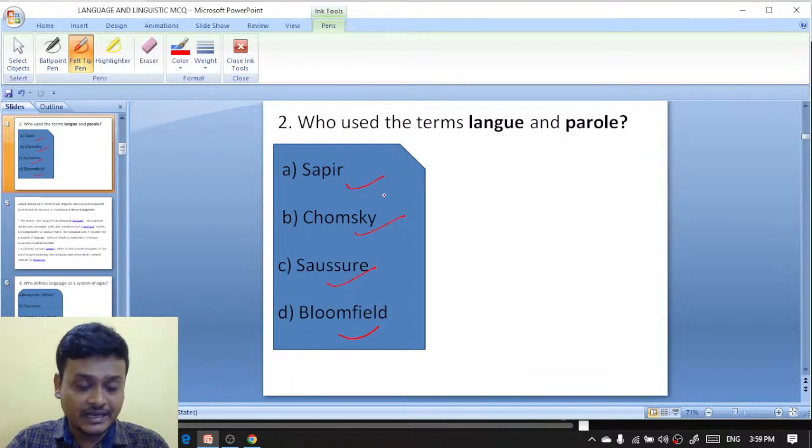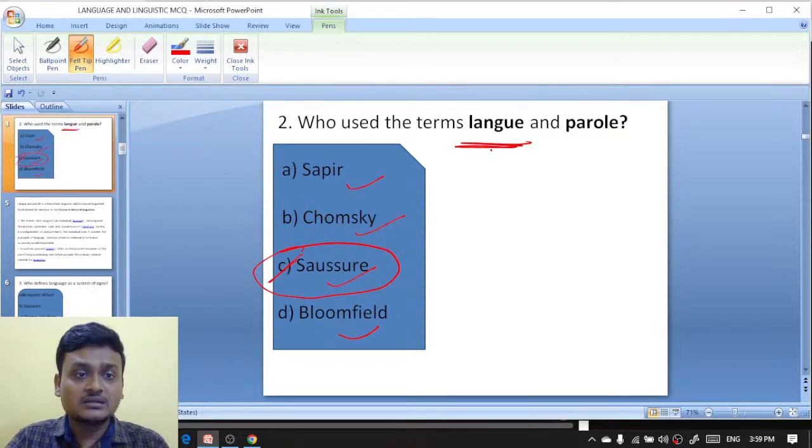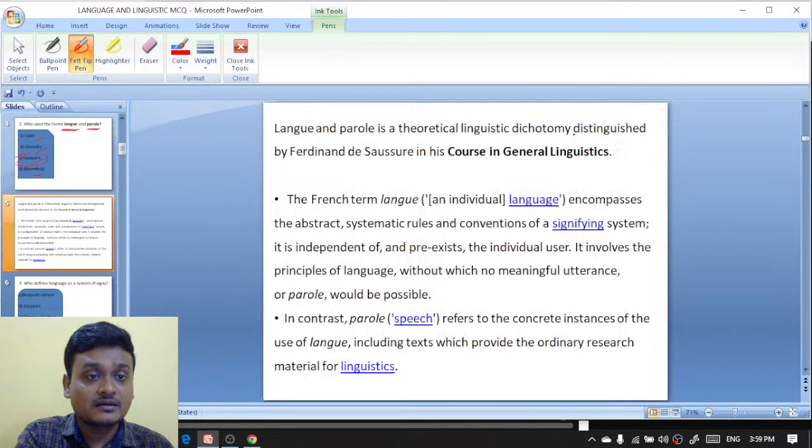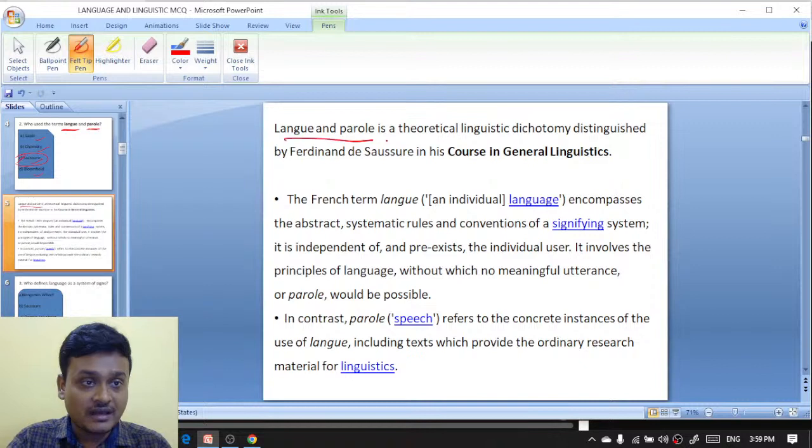So here the right answer is Saussure. Ferdinand Saussure had used the terms langue and parole. And what is langue? Langue is actually the rules or the system, and parole is the actual use of that rule. So langue is the rule of the system, and parole is the actual use of that rule when you are applying it. And here is the explanation: langue and parole is a theoretical linguistic dichotomy distinguished by Ferdinand Saussure in his book Course in General Linguistics, that came in 1916.